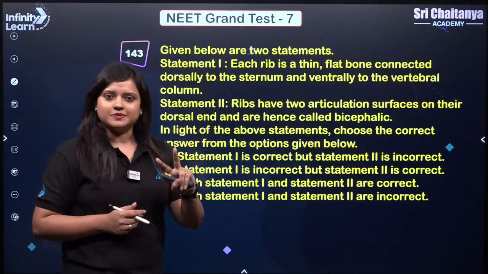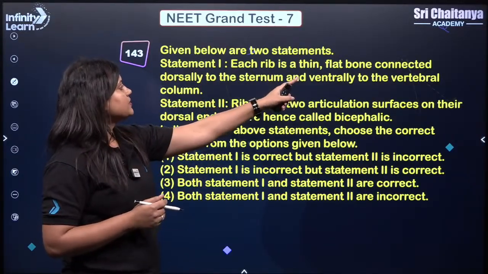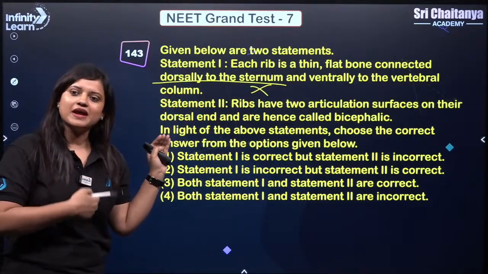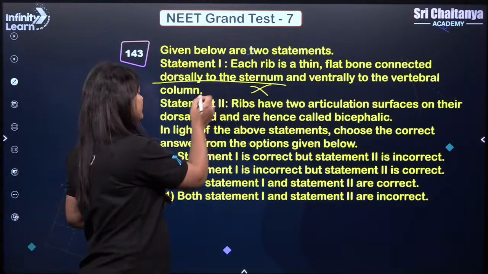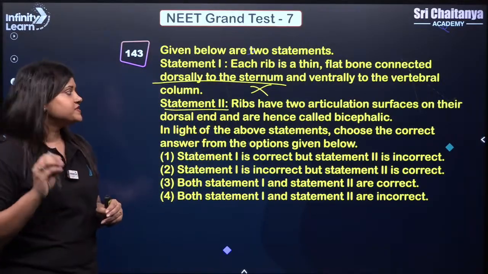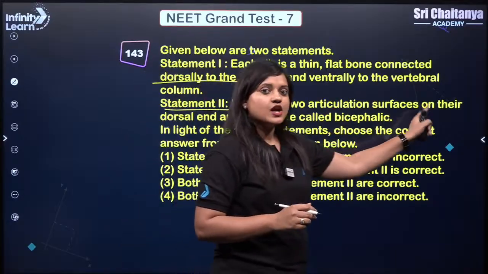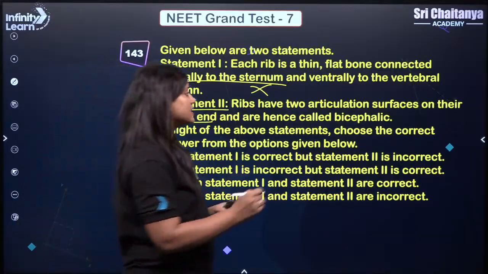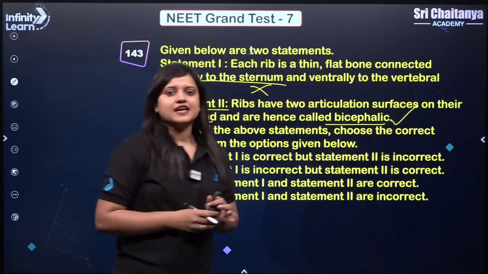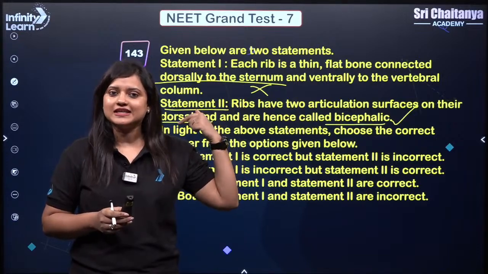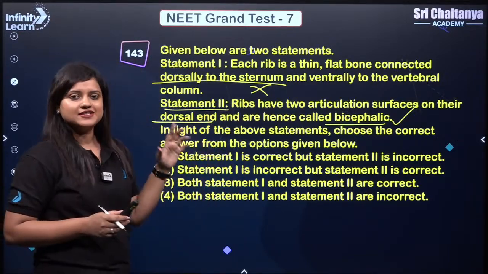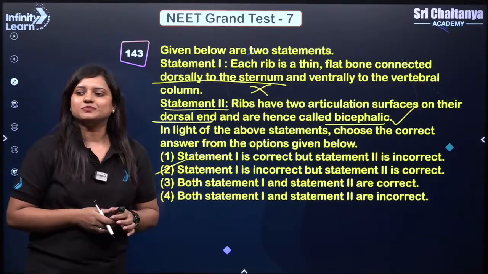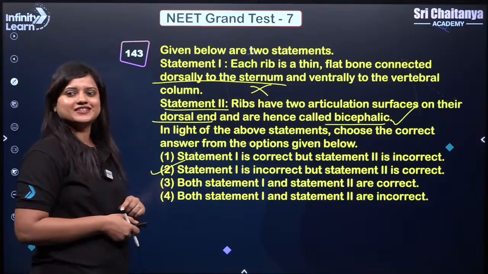So given below are two statements, right? Each rib is a thin flat bone connected dorsally to the sternum. No, dorsally it will be the vertebral column and ventrally it will be the sternum. So this is wrong. Statement 2 says ribs have two articulation surfaces on their dorsal end and are hence called bicephalic. Absolutely correct, right? Bicephalic means having two heads, and these two heads are present dorsally in the ribs. So in our body, ribs are bicephalic bones. So this is correct. So statement 1 is incorrect, 2 is correct. The answer should be 2. Yes, very good.